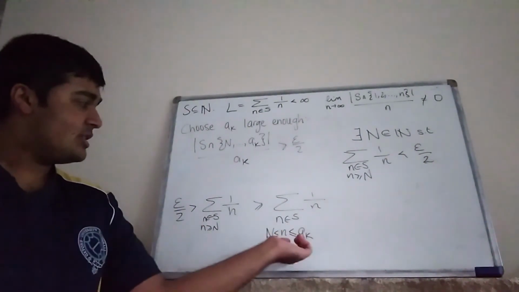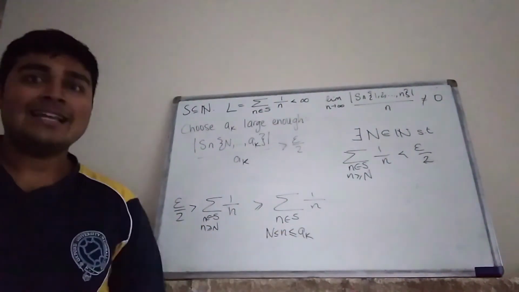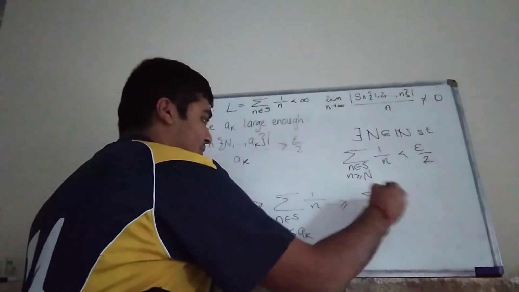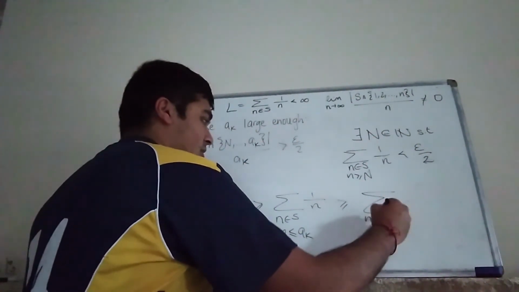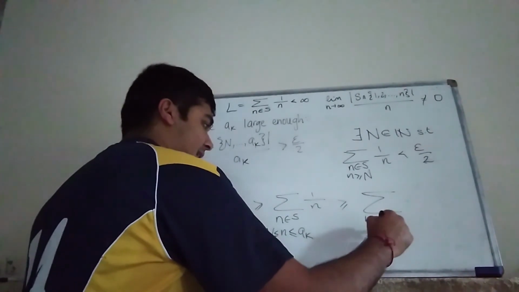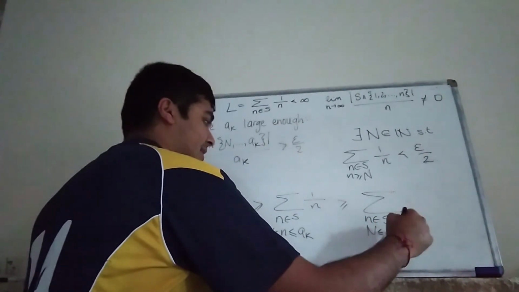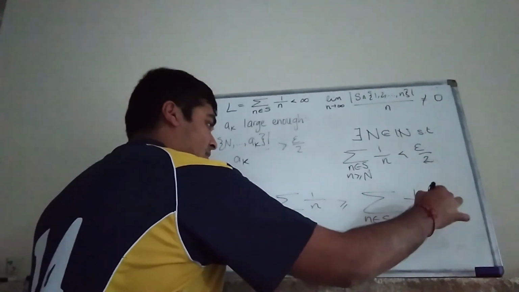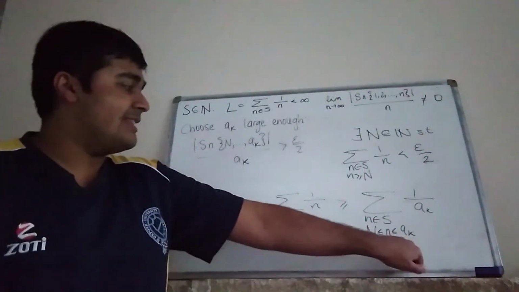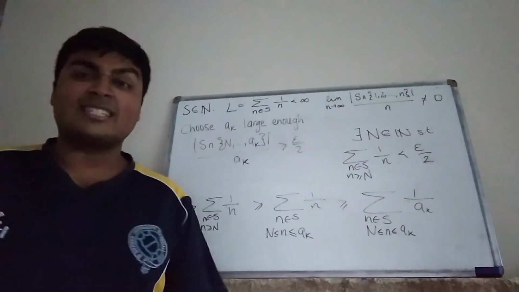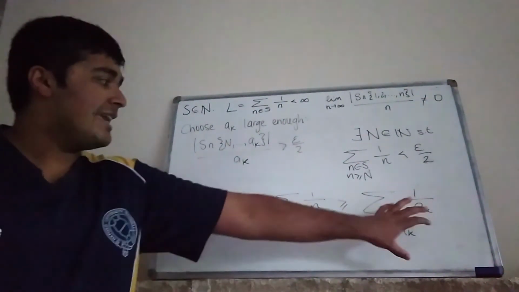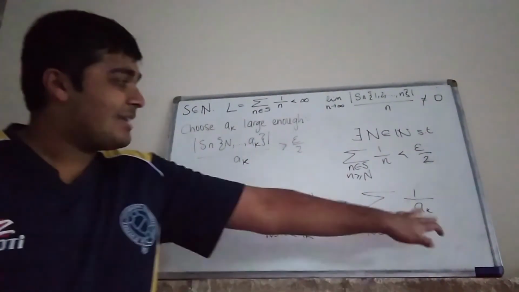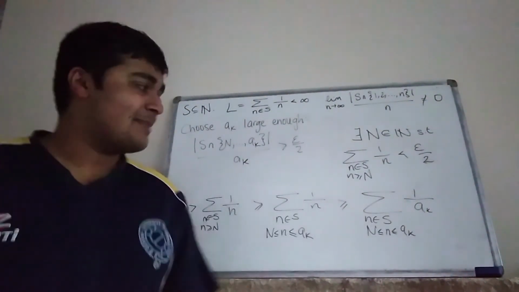Now what I'm going to do is use the fact that we're capping little n at aₖ, and then we can conclude that this thing here is bigger than or equal to the sum over the elements in S, n between big N and aₖ, but this time we're going to choose the largest element in this set to make the reciprocal as small as possible. So this thing here is less than or equal to this thing here. But now the thing that we're summing is a constant with respect to n.